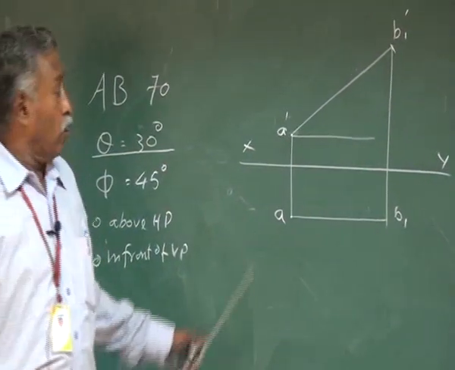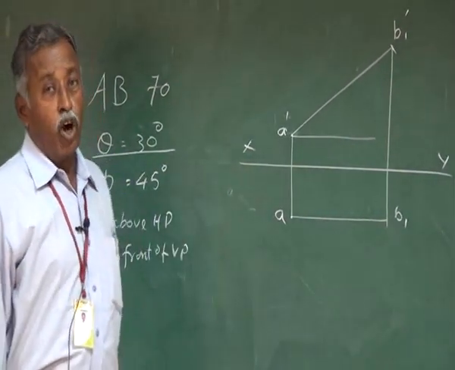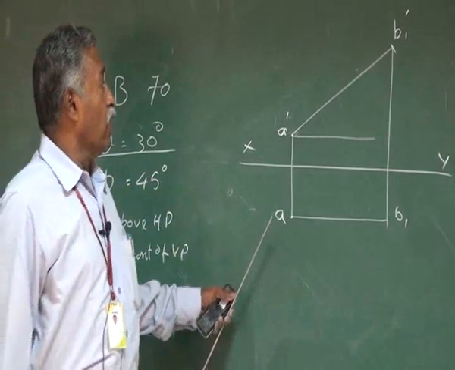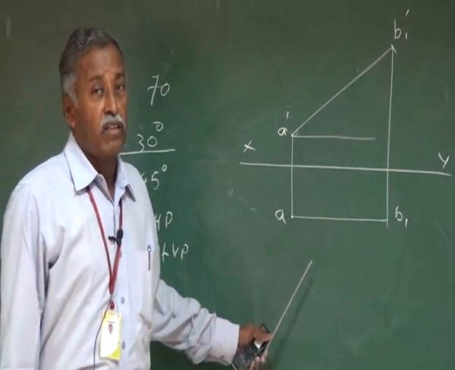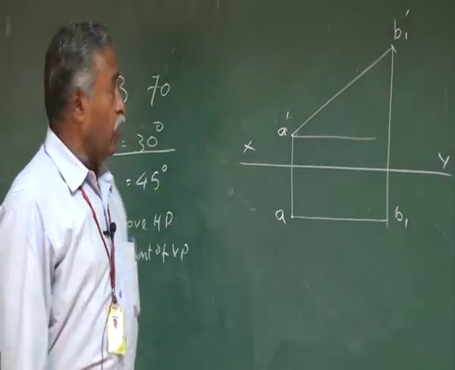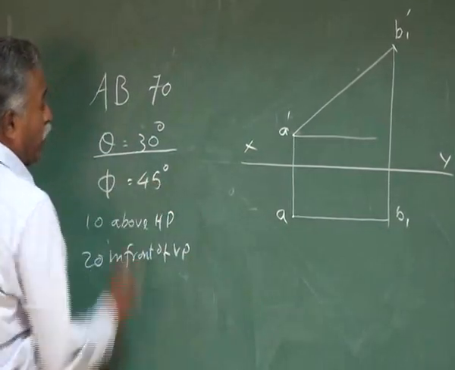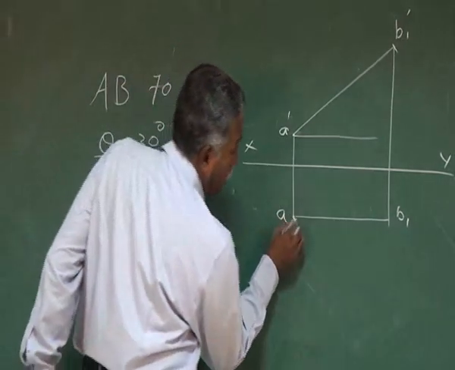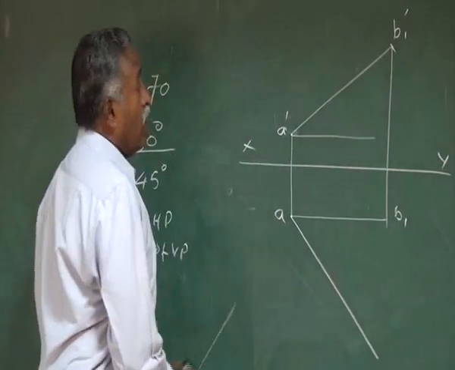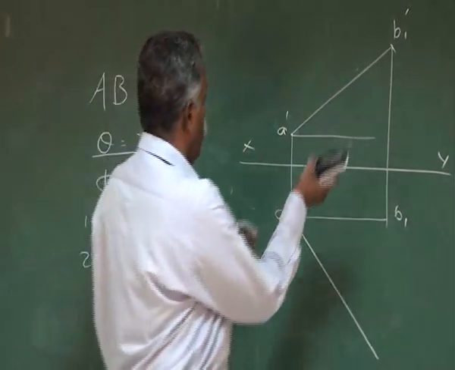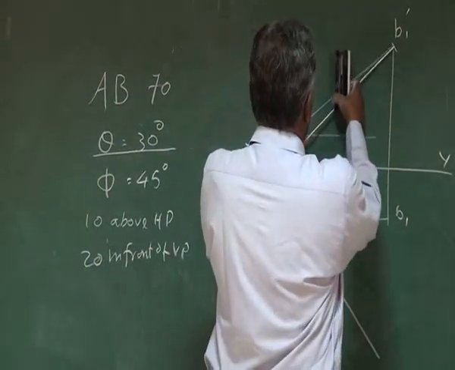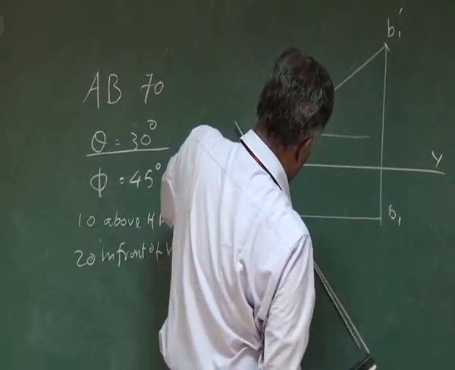Now we know the true length in the front view, therefore the length of the top view we have already located. Now you know the inclination with respect to VP, that is 45 degrees. You draw that 45 degree line and take the same true length of the straight line and mark it on this top view.